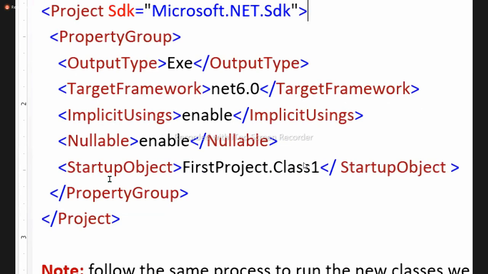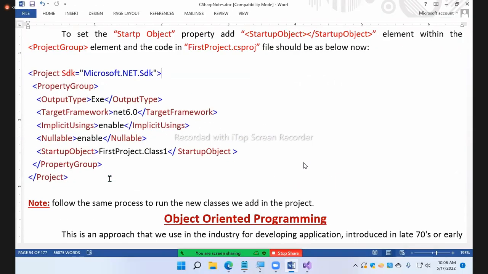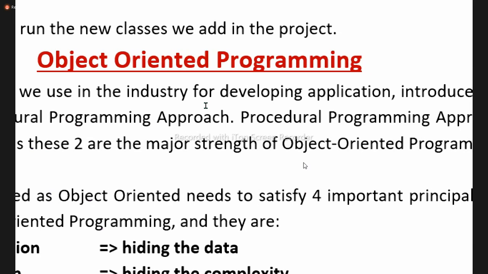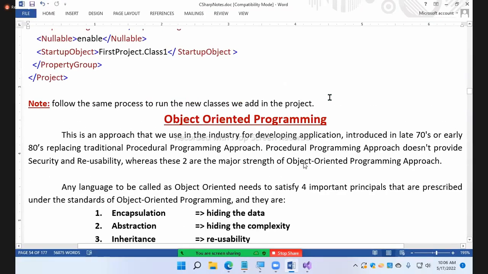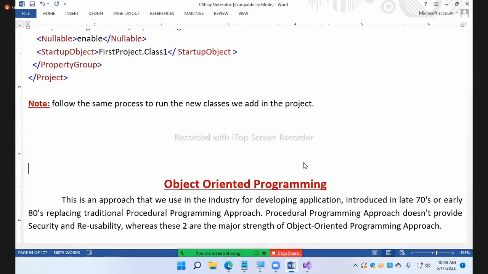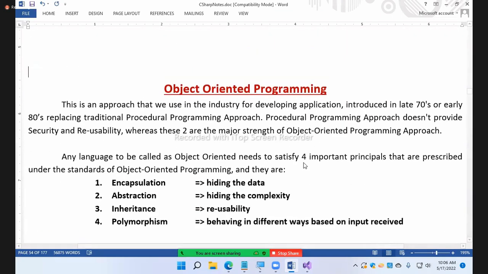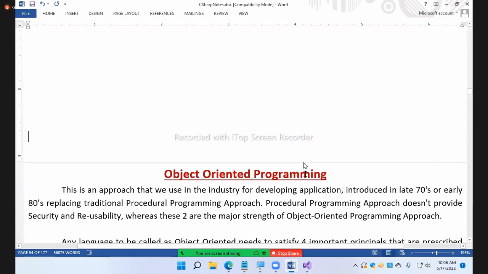Are you clear? It should look like this for you now. Okay? Follow the same process to run new classes added in the project. Whenever you add a new class, you'll always be following the same process, remember. We'll follow exactly the same thing every day to add new and new classes.